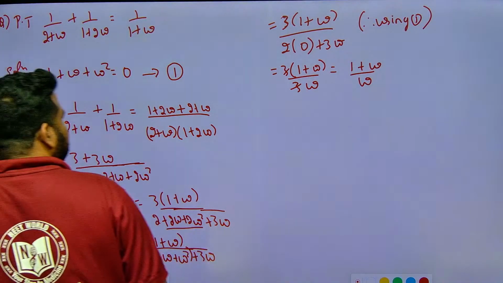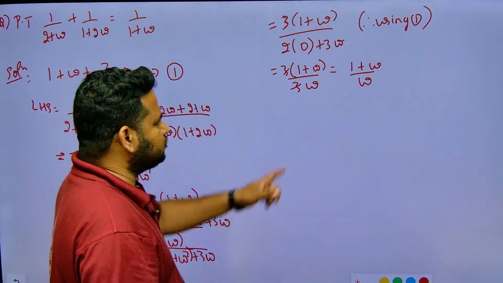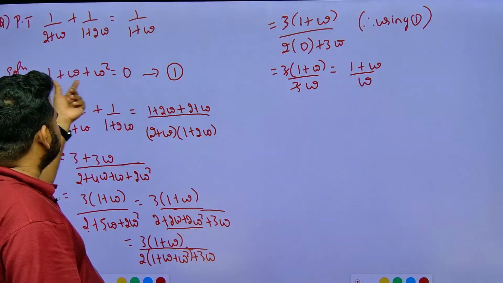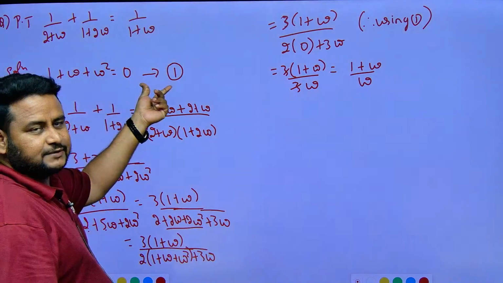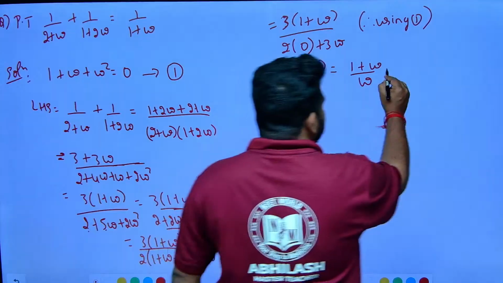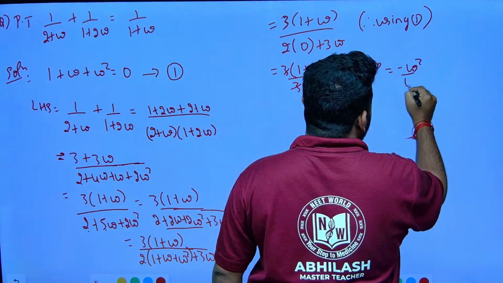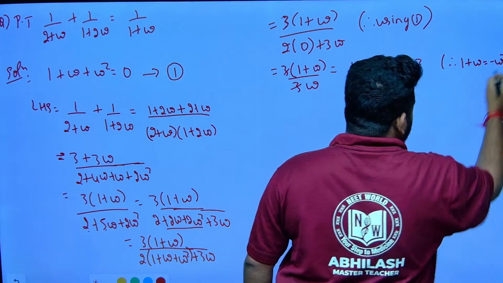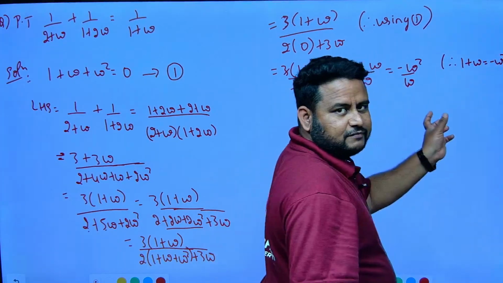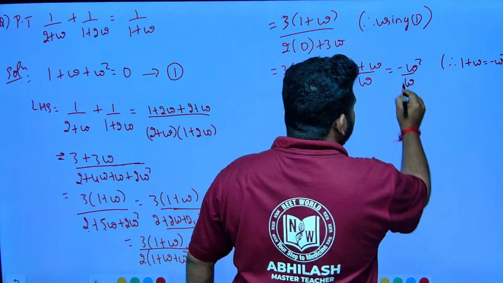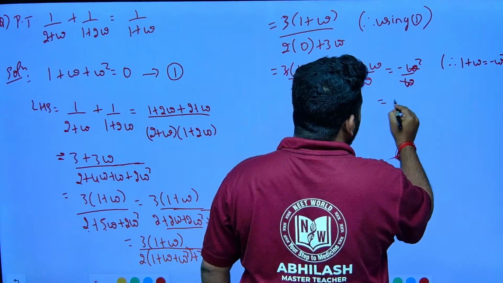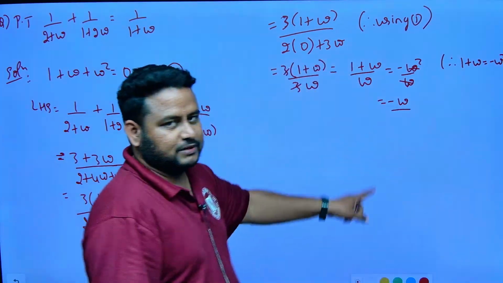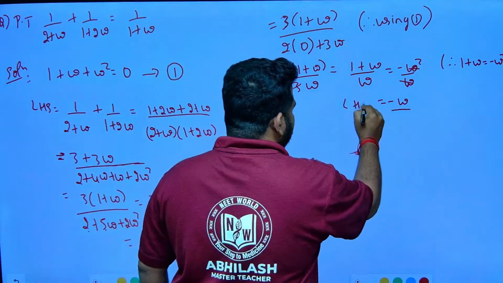Otherwise, 1 plus omega can be written as minus omega square, because if I bring omega square to that side it becomes minus omega square. So it is minus omega square divided by omega. Omega will cancel with one power of omega square, and I will have only minus omega. This is what I got from the LHS.